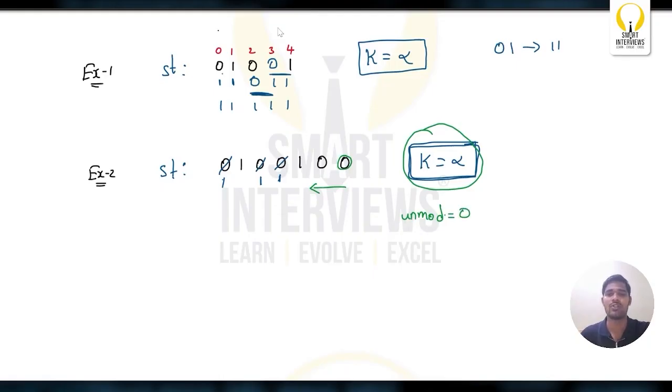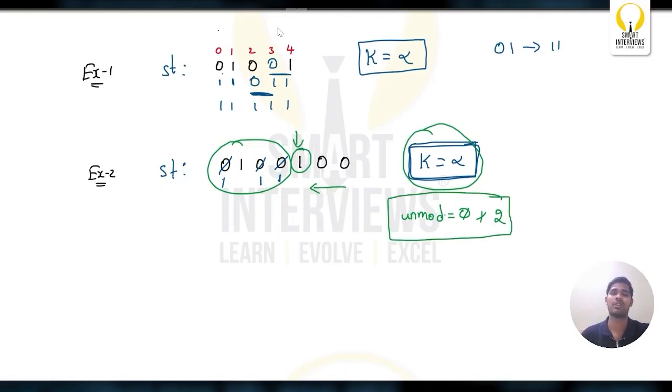Initially it is 0. So when you found 0 here, you'll increment the count. When you found the 0 here, you'll increment the count to 2. And when you found 1, you have to break it. So when you found the 1 here, all the zeros that are present here, if you have infinite operations, can be modified to 1, right? So this is how you will find out the total number of unmodified zeros. Even if you have infinite operations, you cannot modify these unmodified zeros.